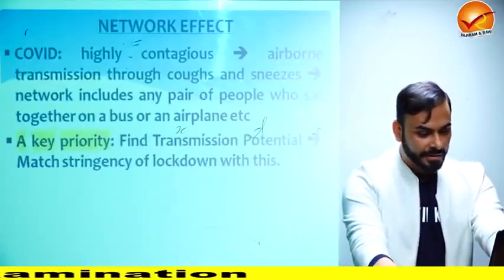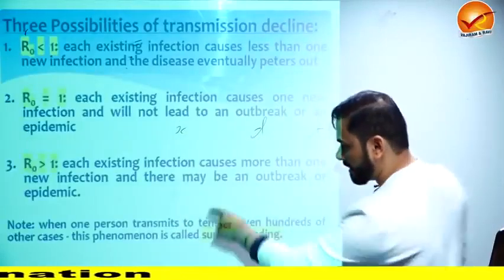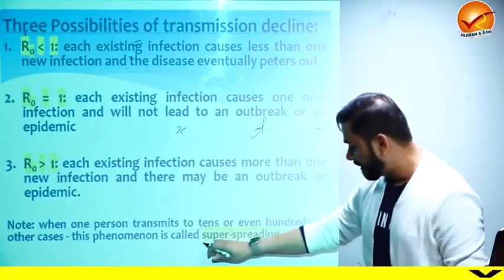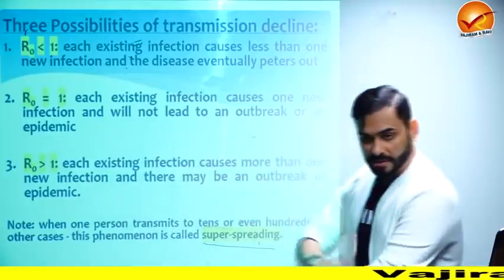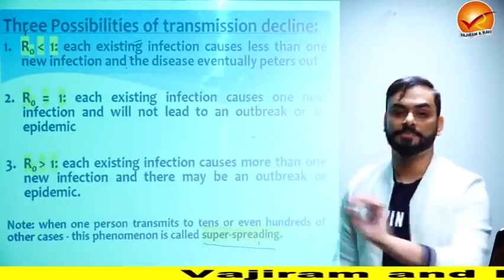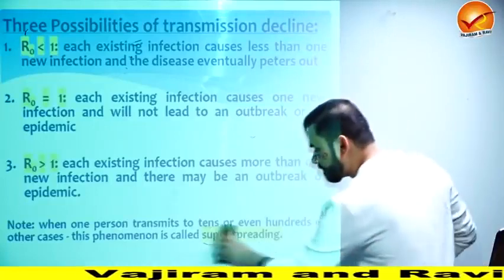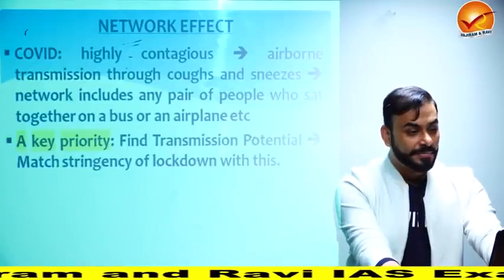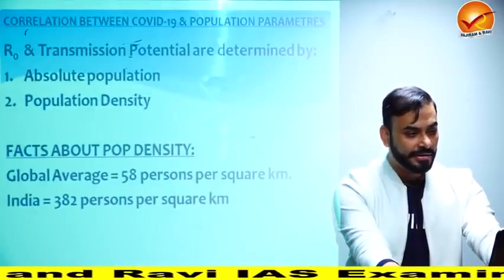By the way, this point is important. This is called super spreading. What is super spreading? If one person is infecting thousands of people, then it is called super spreading. It's not a very difficult thing, just a term. I have already explained the network effect.